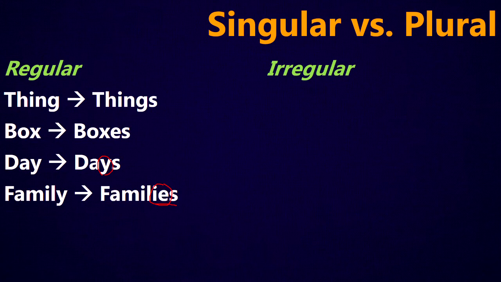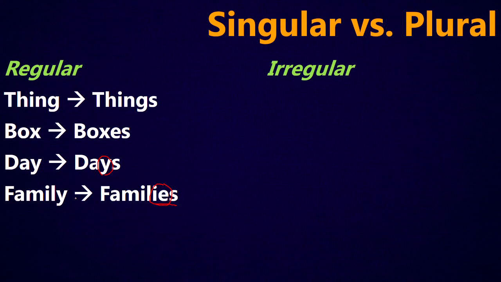Why the difference? The difference is, if we look here, we have a 1-syllable word with a vowel before the Y. If we look at families, we have more than 1 syllable. There's a vowel before the L, but an L is not a vowel.